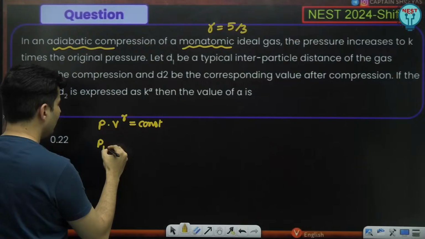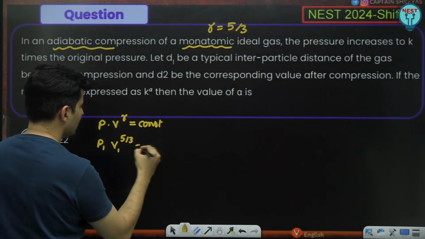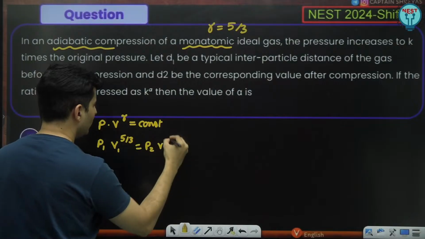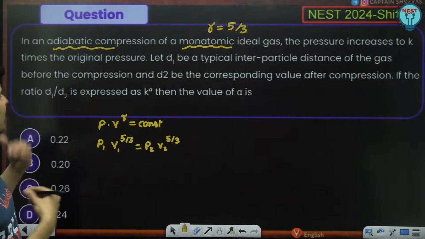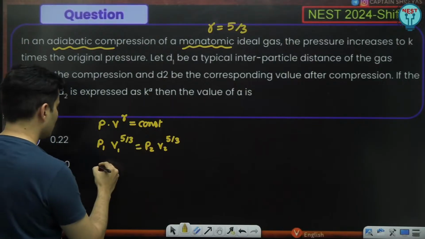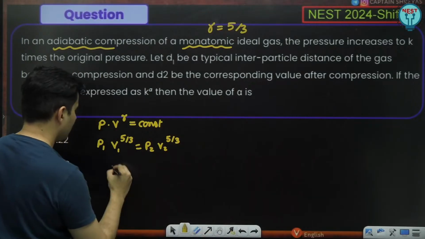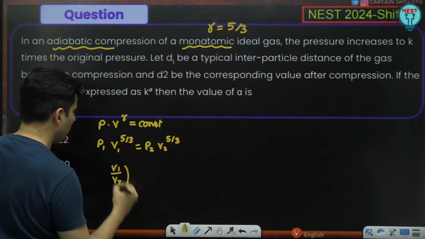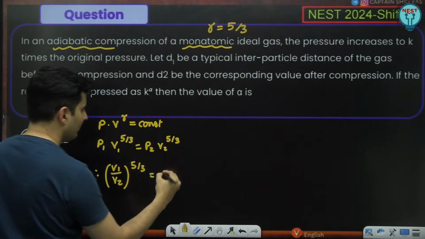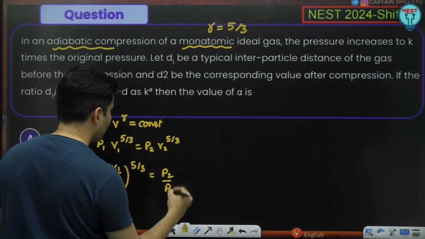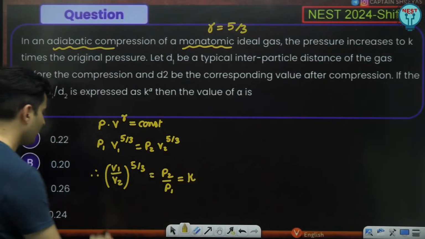So P1 V1 raised to 5 by 3 is equal to P2 V2 raised to 5 by 3. The pressure increases to K times. So V1 by V2, the whole raised to 5 by 3, will be P2 by P1, and P2 by P1 is basically K as per the given equation.